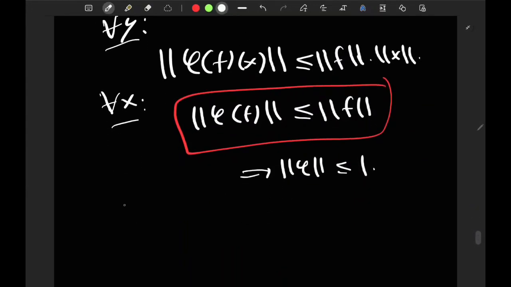Let me check the norm of psi. What's the norm of psi?